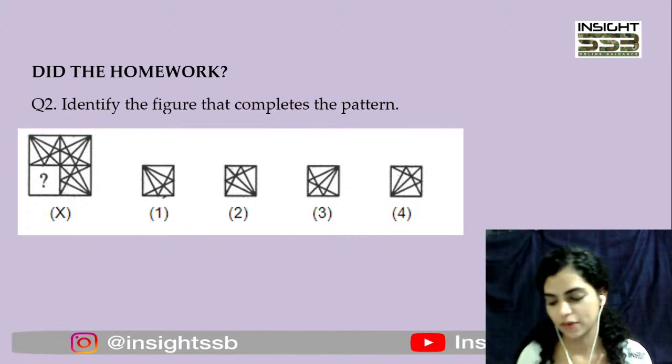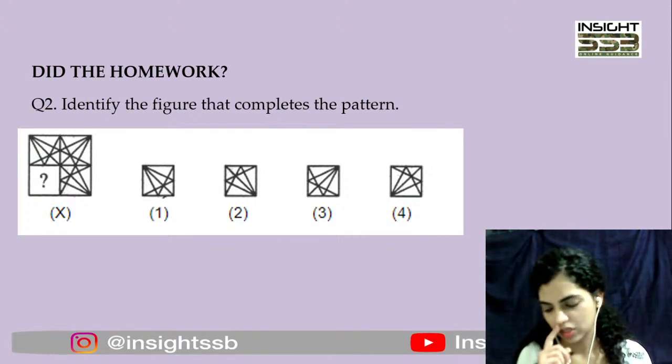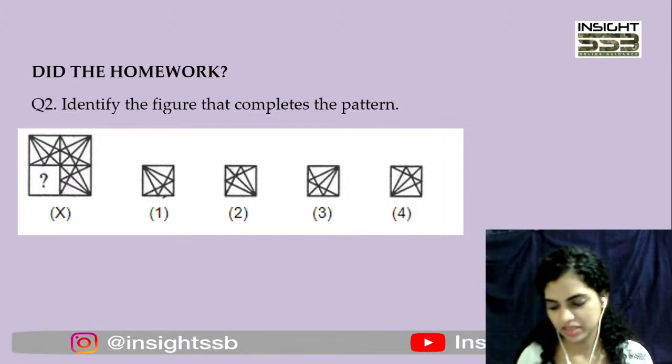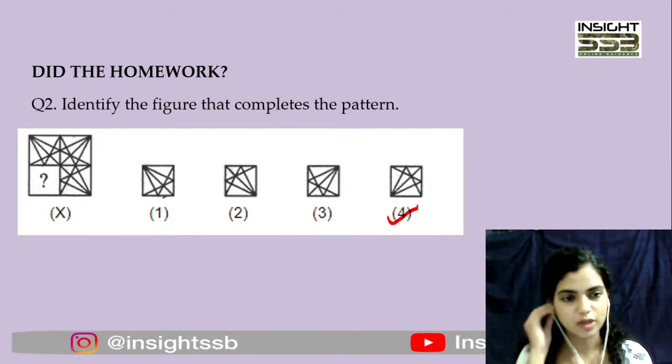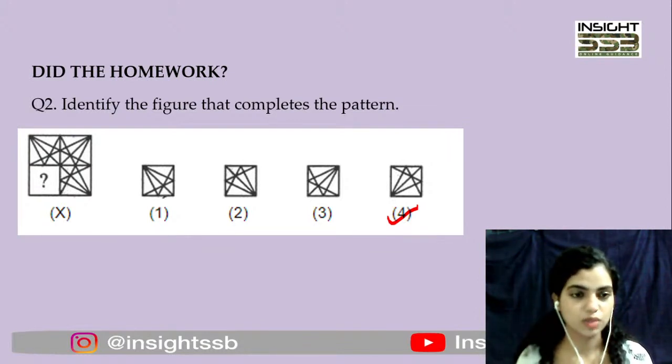alternatives will fit here. Okay, some are saying 3, some are saying 2, maximum are saying 4. Ankit is actually coming up with 2 and 4 both. D will be the right one. Yes. So, those who think that option 4 here is correct are basically right. Okay, option 4 is going to fit here well in place of this question mark. Again, you just have to visualize.